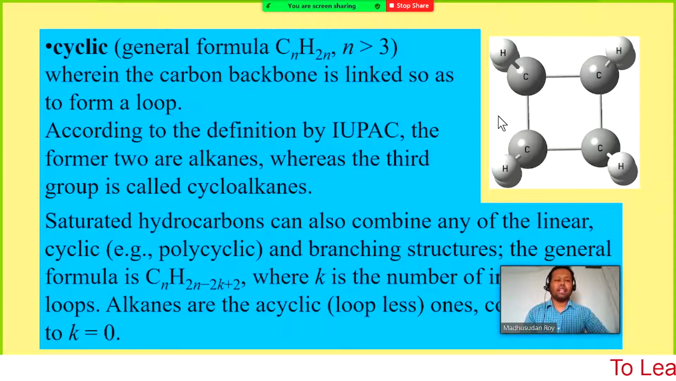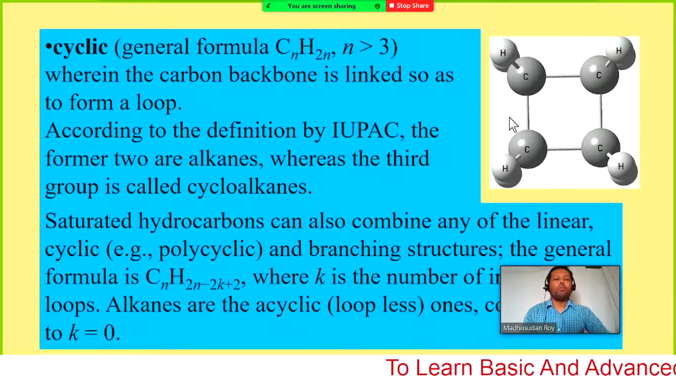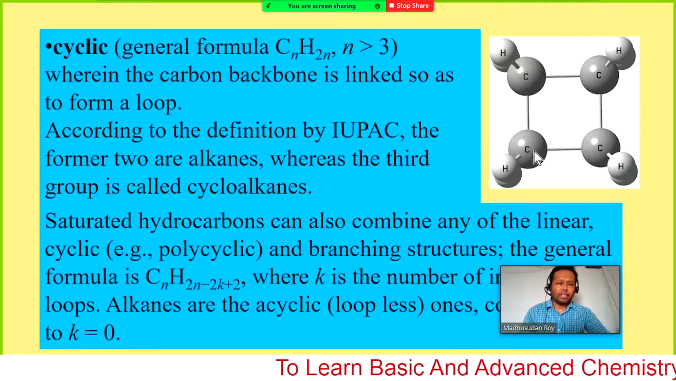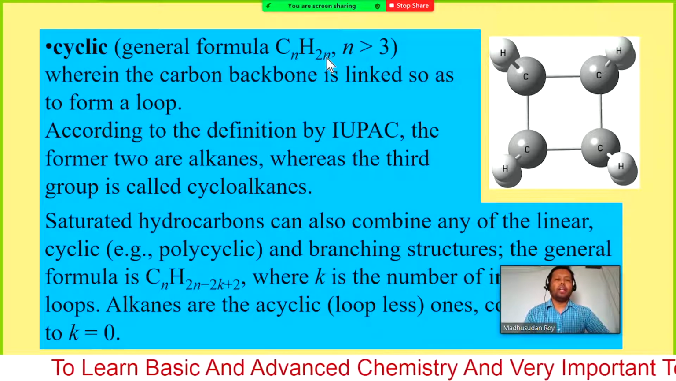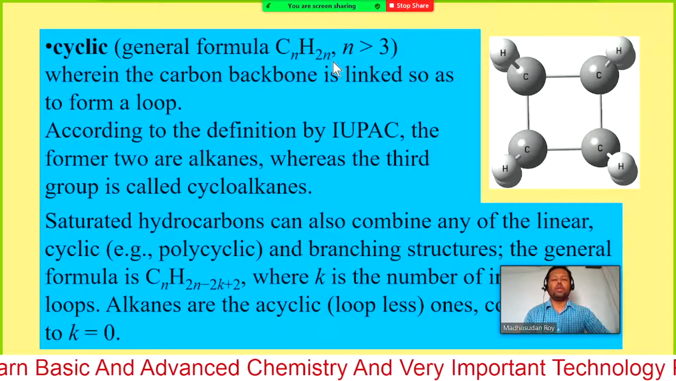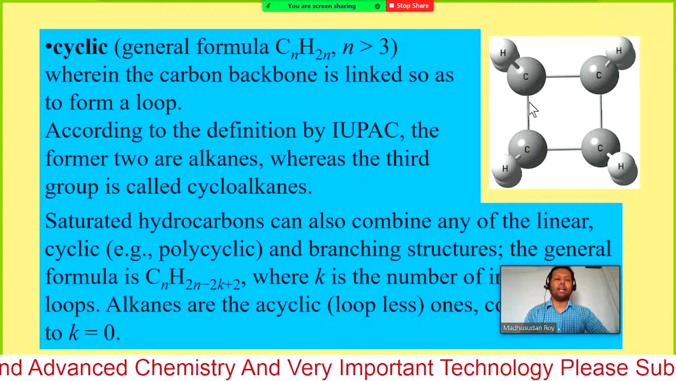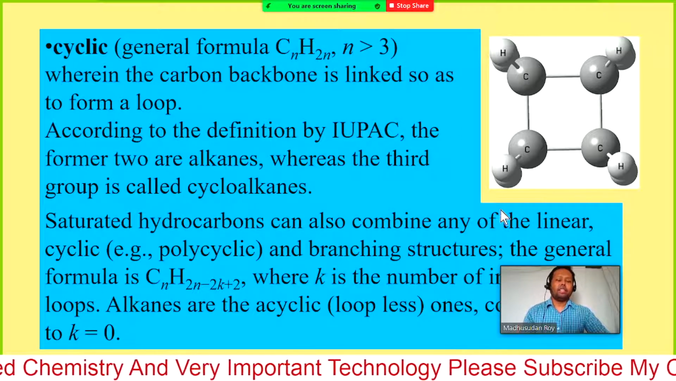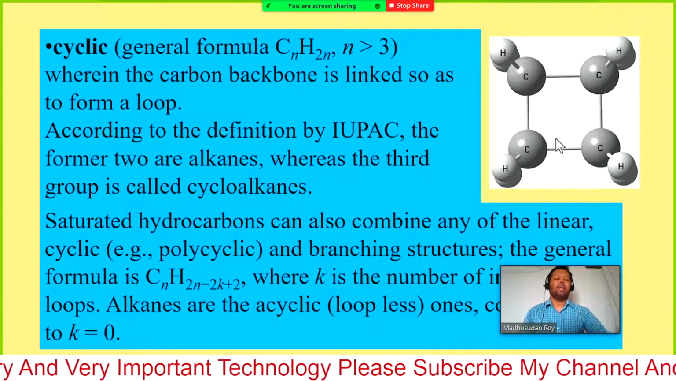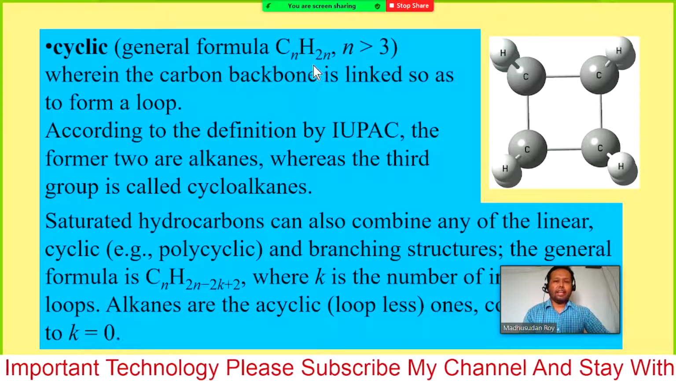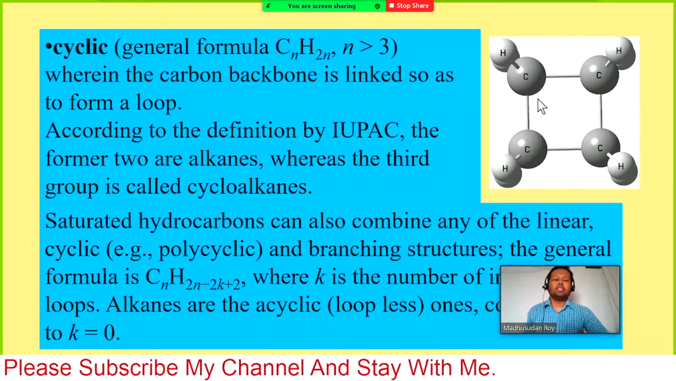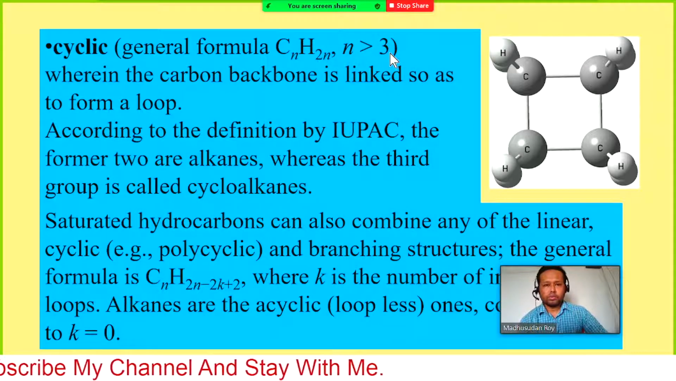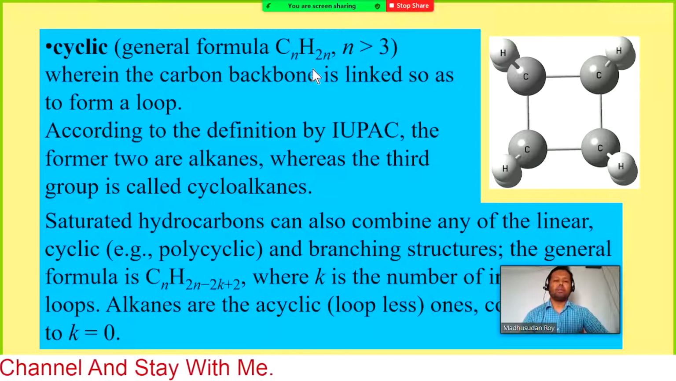But in case of a general hydrocarbon, this bond is open, so one hydrogen can attach to this carbon and another hydrogen to that carbon. Therefore we have the general formula CnH2n+2 for general or branched alkanes. But in case of cyclic alkanes, we have CnH2n, and you need to have the value of n greater than 3.